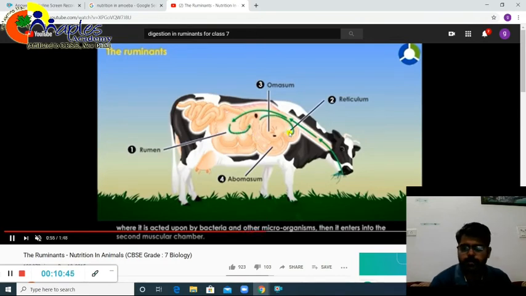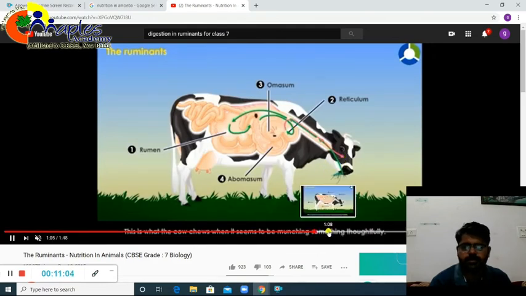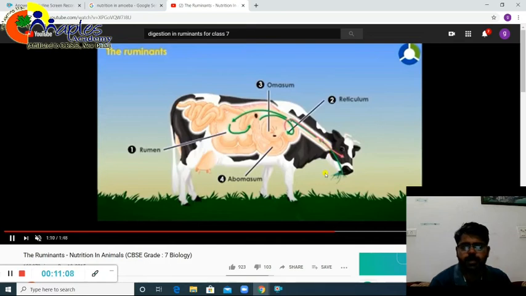From reticulum, see, the food is again going to the mouth for rechewing. So remember, food first goes to the rumen, then it goes to the reticulum, and from the reticulum this food goes to the mouth for chewing again. And once they are done with the chewing part, they will bring back the food again, and this time it will go via the reticulum to the omasum. I don't know why they are not showing it.